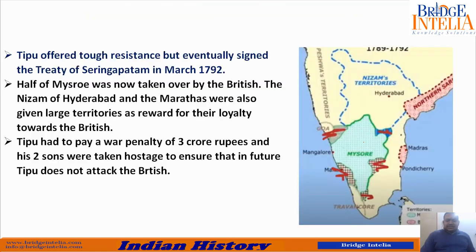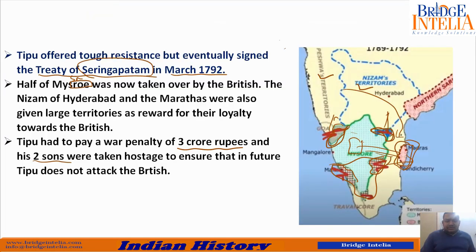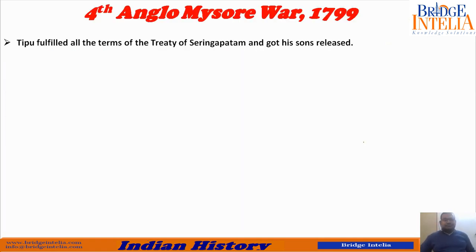This is how the Third Anglo-Mysore War ended. Now let us see, if three wars have already taken place, then why did the fourth war take place? Tipu fulfilled all the terms of the Treaty of Srirangapatnam, which was signed in 1792 after Tipu was defeated in the third war.